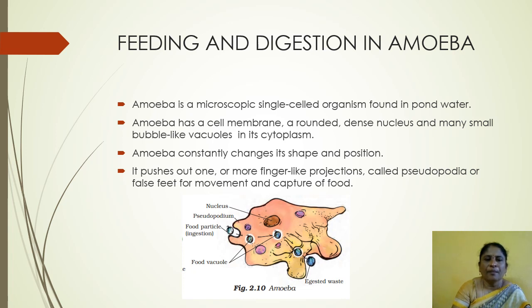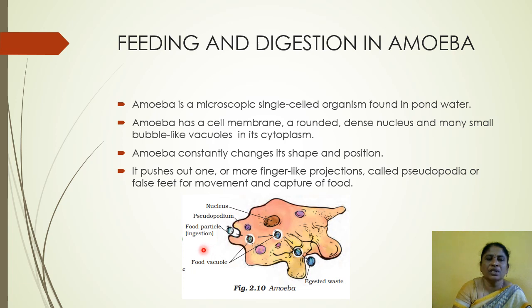This is the amoeba. Here the nucleus is rounded and big. The food vacuole is present in the cytoplasm. Amoeba constantly changes its shape and position. It pushes out one or more finger-like projections called pseudopodia.